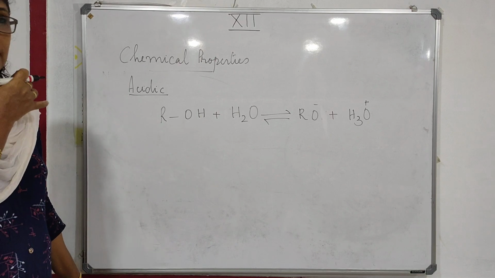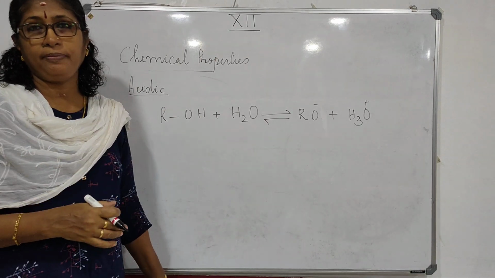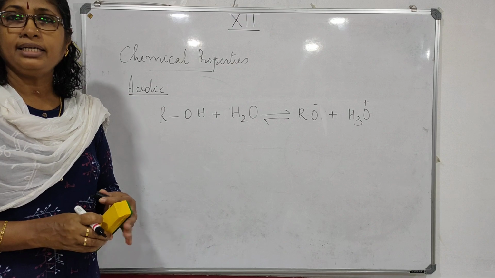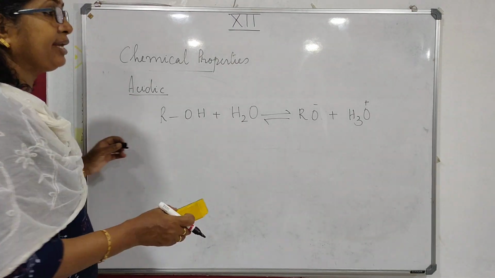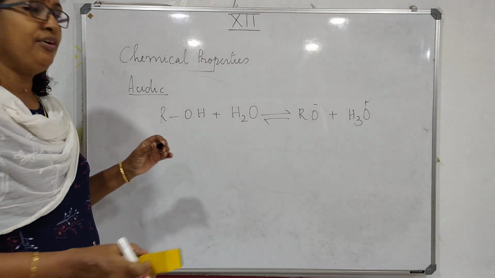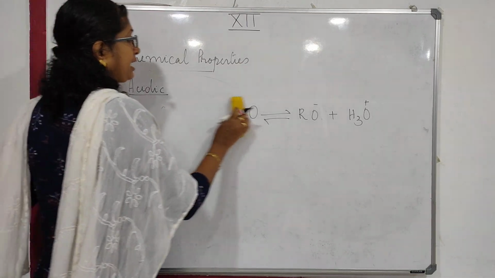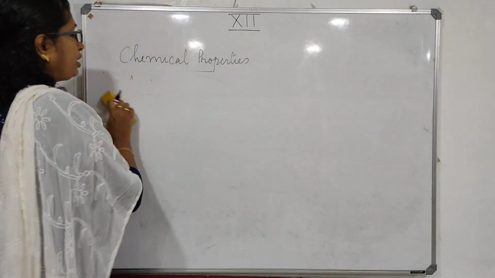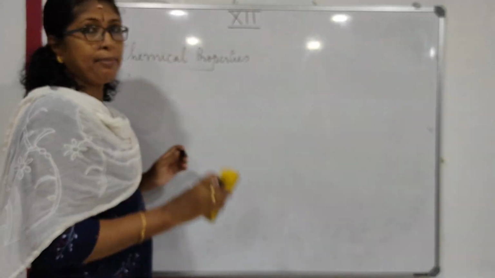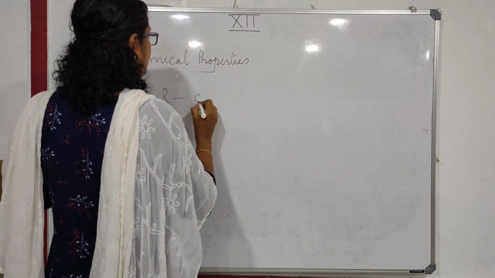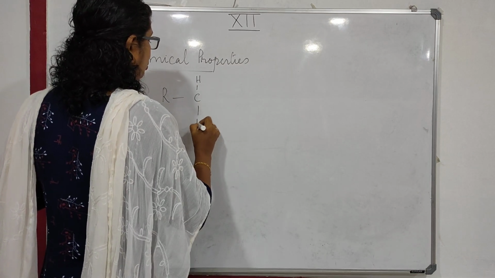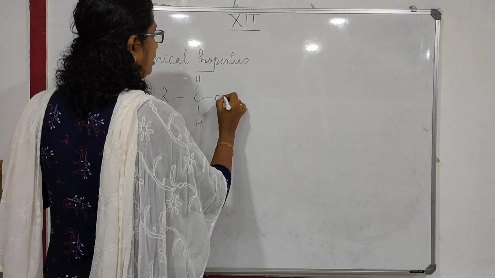Now the next question is, if you are taking alcohols, they are primary, secondary and tertiary alcohols. Among primary, secondary and tertiary alcohols, what is the order of acidity? CH3CH2OH, this is a primary alcohol.